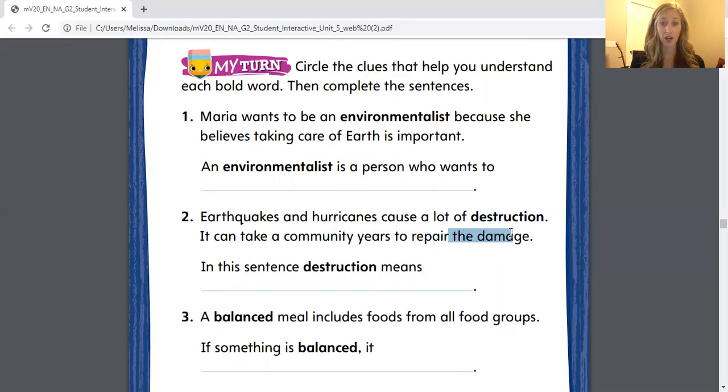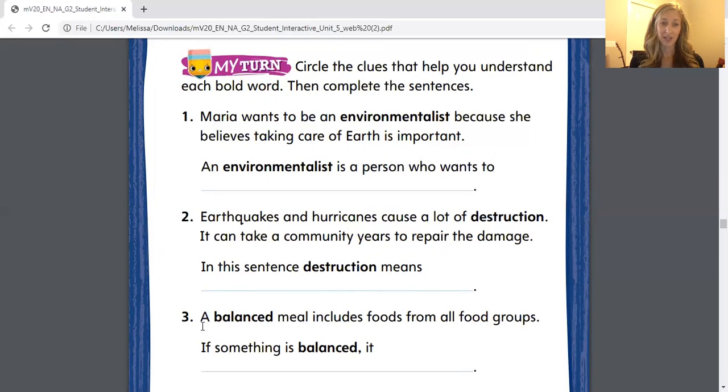Instead of saying repair the destruction, they say repair the damage. So damage means nearly the same as destruction. That's our context clue. So I want you to go ahead and circle the word damage. And then I want you to write in this sentence, destruction means damage. Go ahead and write that down.